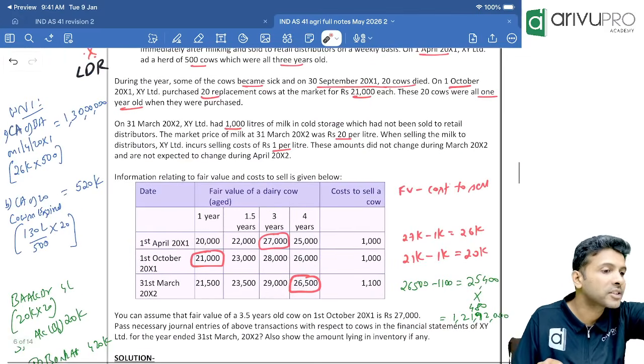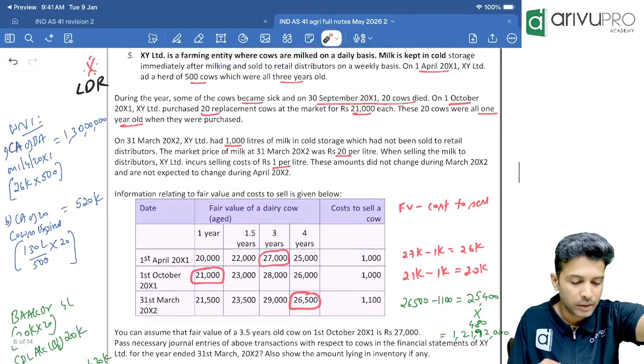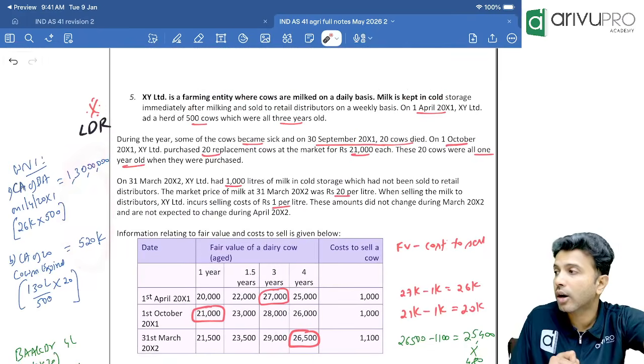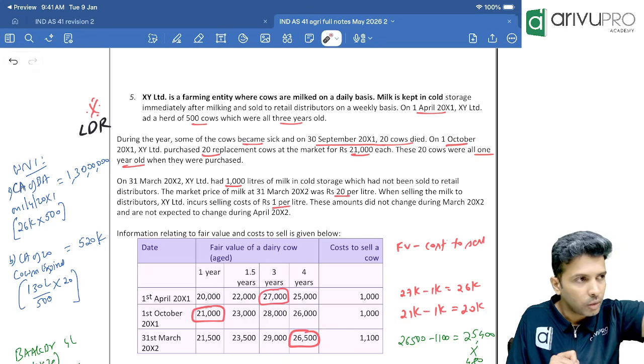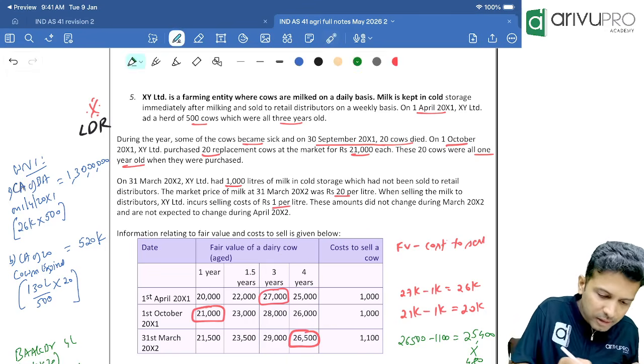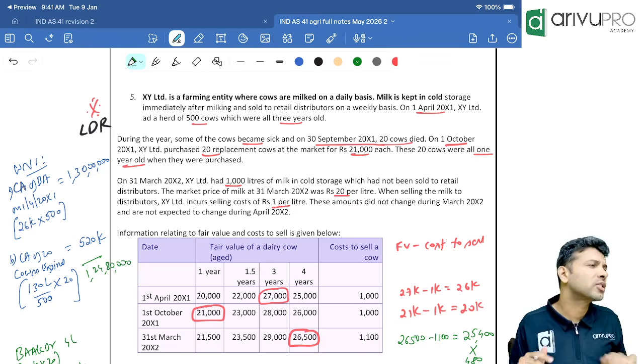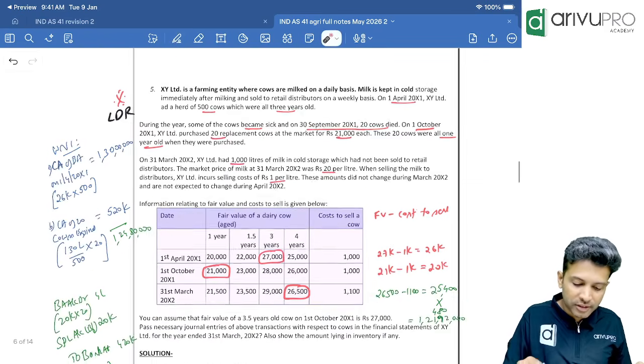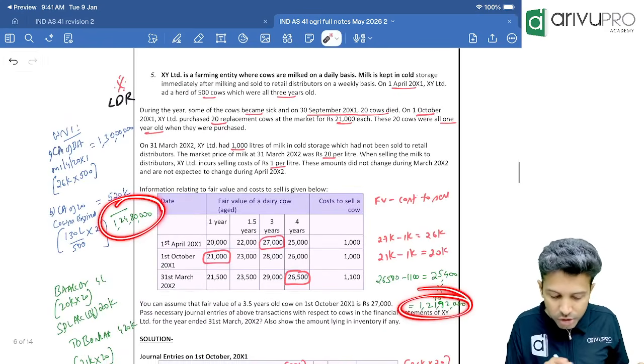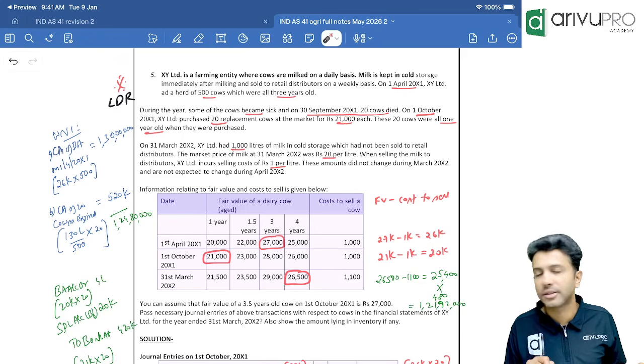Understood? How much is the value your calculator is showing? When you eliminated these two, you got 1 crore 24 lakh 88,000. How much is the value? Once again, tell me. 1 crore 24 lakh. Now, happy face or sad face? Happy face or sad face? This number, check and tell me happy face or sad face.